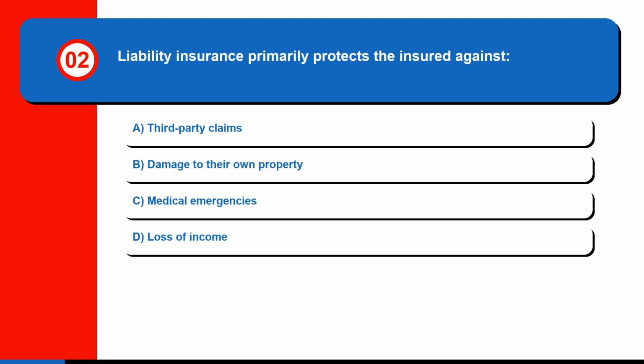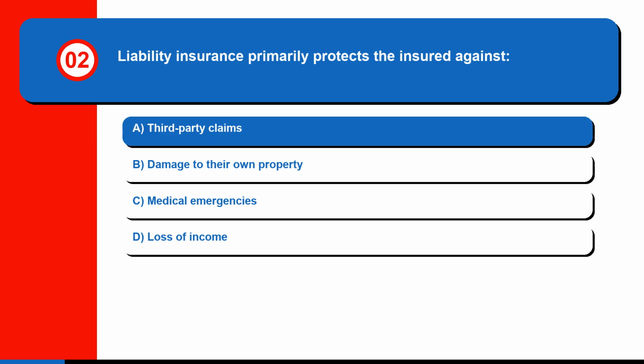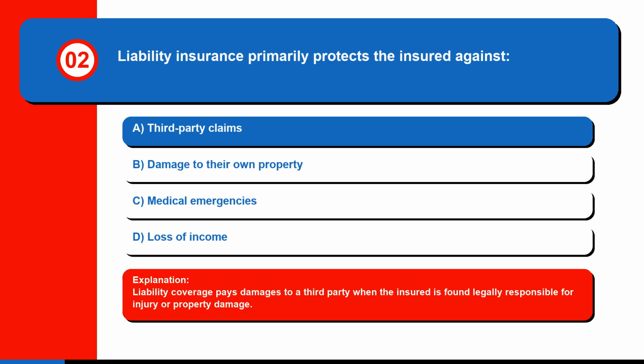Question 2. Liability insurance primarily protects the insured against A. Third-party claims, B. Damage to their own property, C. Medical emergencies, or D. Loss of income. The correct answer is A. Third-party claims. Liability coverage pays damages to a third party when the insured is found legally responsible for injury or property damage.